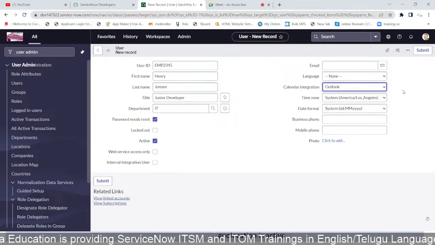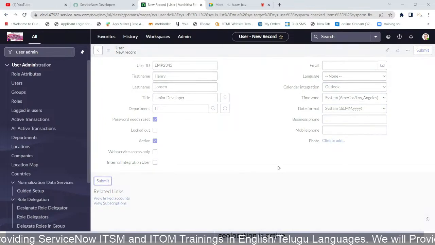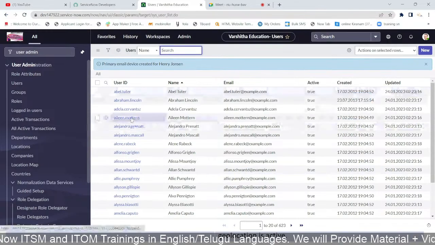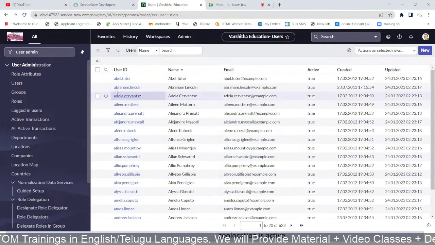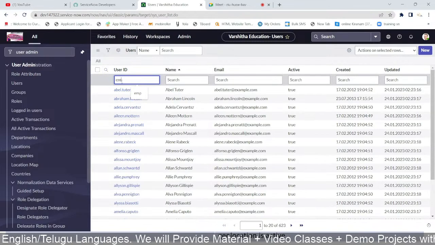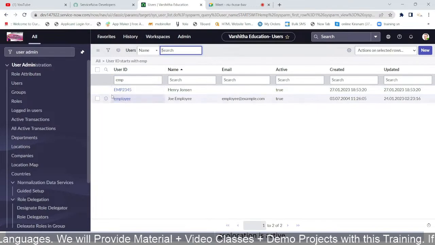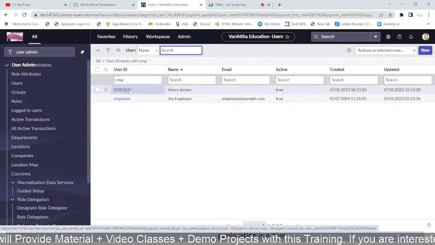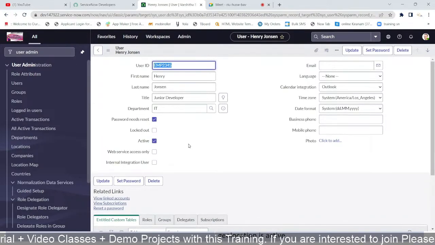Okay. So when I click on submit, see here once, it will show all the information. So where is that employee ID? Let me check it, it will be EMP. I'm just clicking. See, that employee is already there, the one I just created, EMP2345. When I click on it, it is presented like this.